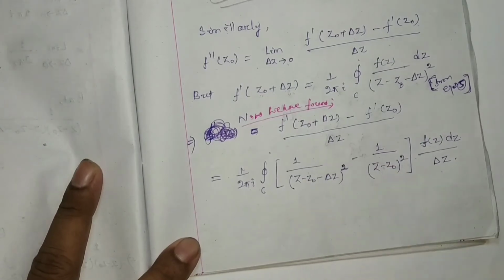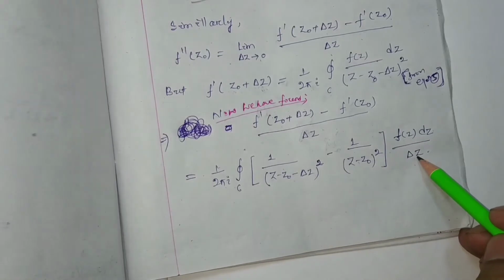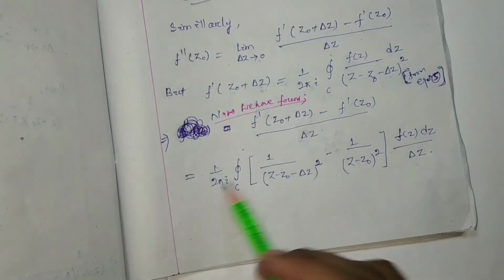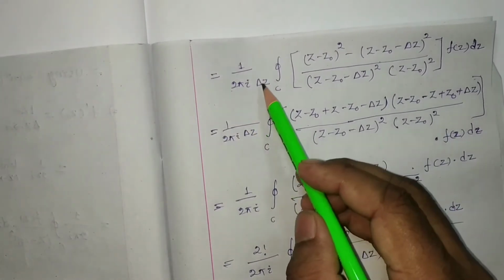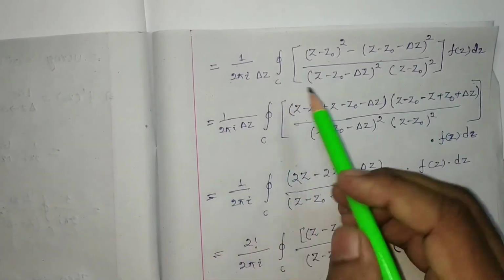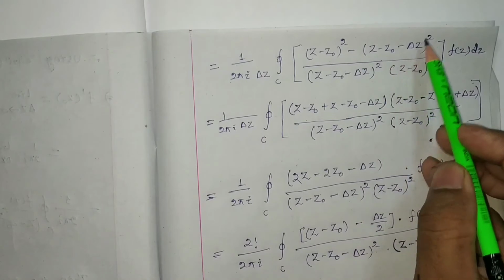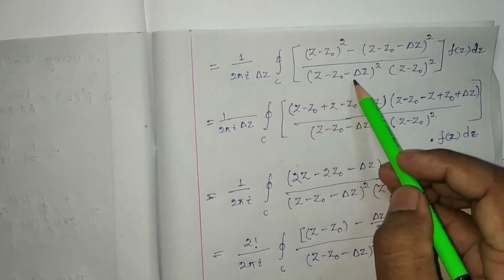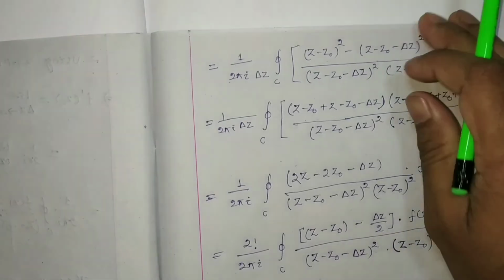The same thing is written here: 1 by 2 pi i del z, as 1 by del z is there, this del z I have taken to the front, so it will be 1 by 2 pi i into del z closed integration of c. When I subtract those two terms, it will be (z minus z0) square minus (z minus z0 minus del z) square, whole divided by (z minus z0 minus del z) square into (z minus z0) square into f(z) dz, right?